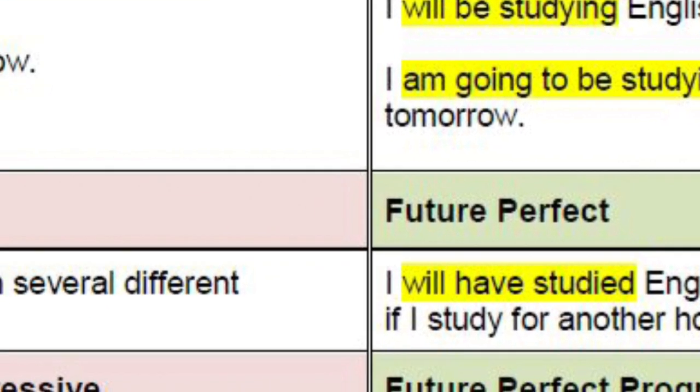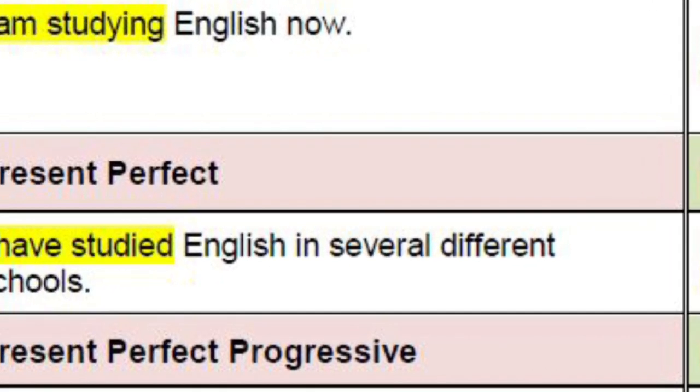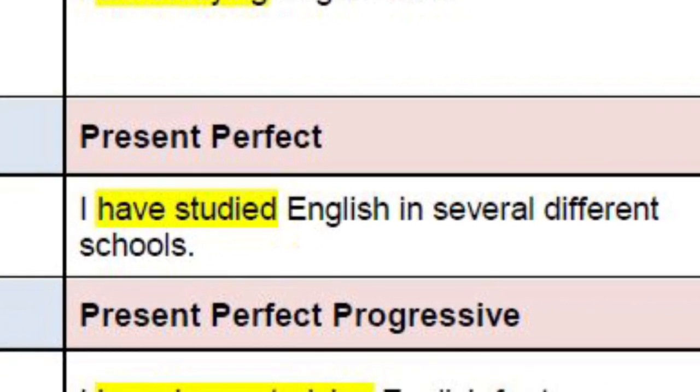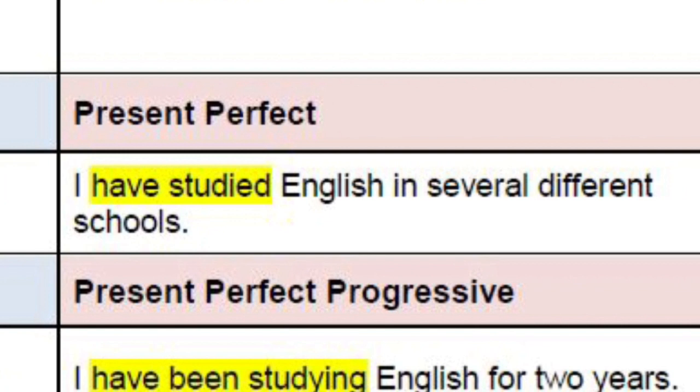And the last type of tense is the present perfect progressive. It is all about perfect progressive. I have been studying English for 2 years. This means I am still studying, and I have been studying English for 2 years means from the last 2 years I am studying.